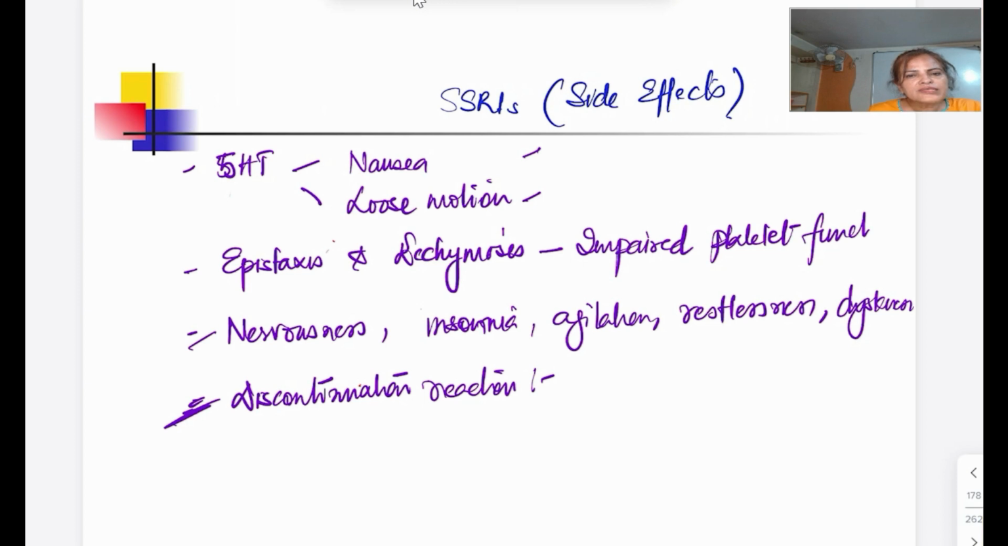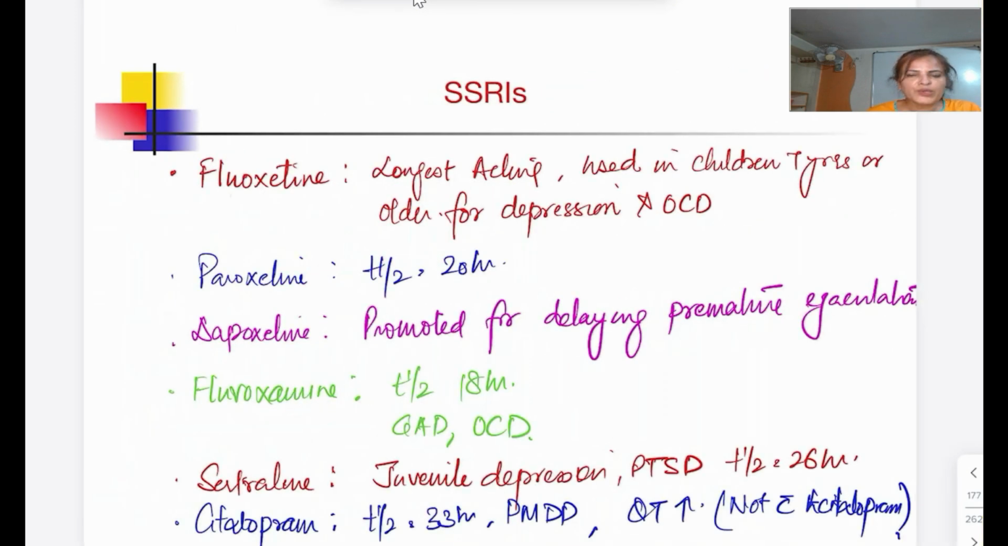So which selective serotonin reuptake inhibitor is to be preferred? Almost all of them are equally efficacious except a few pharmacokinetic differences. Out of that, fluoxetine is the longest acting, its half-life is 2 days and it has got an active metabolite. Demethylated इसका metabolite होता है, that is having a half-life of 7 days. So it is the longest acting. We use it for depression and obsessive compulsive disorder in children 7 years or more. Paroxetine has a shorter duration of action. Half-life is 20 hours. No active metabolite is seen with this.